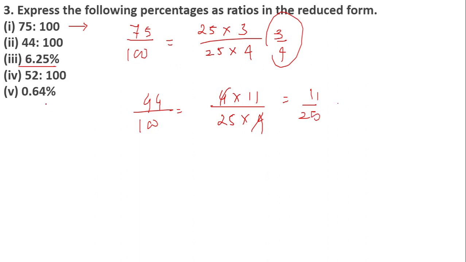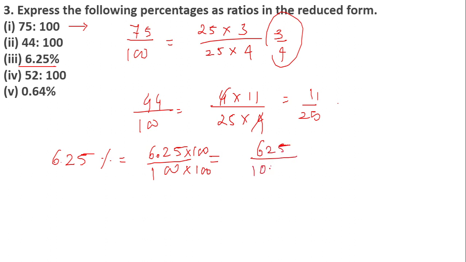Okay, for 6.25%, we can write the value as 6.25 divided by 100, because the percentage is given over here. To remove the point, I'll multiply the numerator by 100. What is the rule? If I'm multiplying the numerator or the denominator by any number, you have to carry out the same process on the other side, so the denominator also has to be multiplied by 100. So I'll get 625 divided by 10,000, that is 1 with 4 zeros.